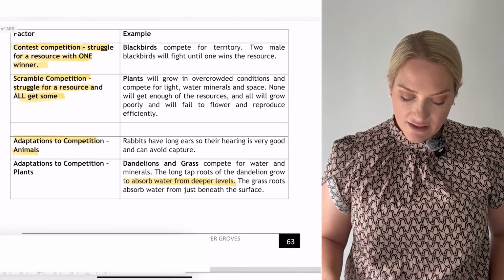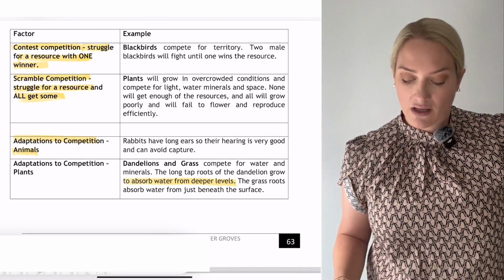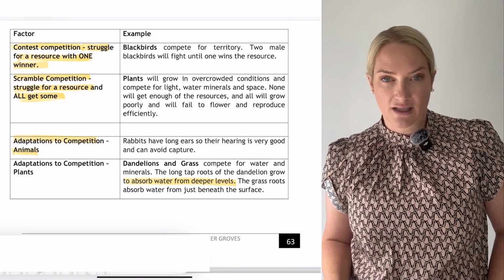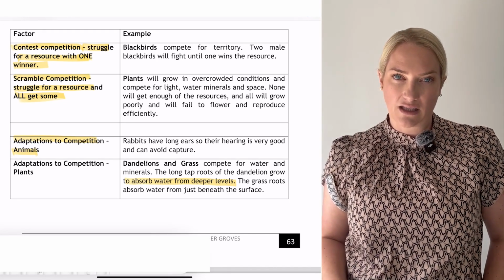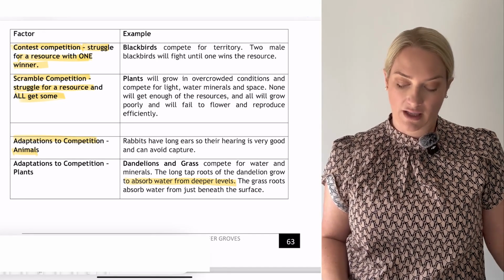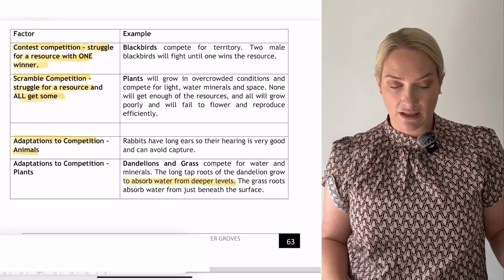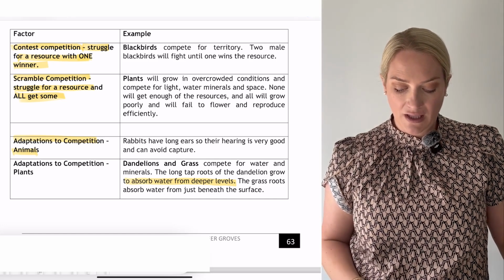So adaptations to competition. Rabbits have long ears, so their hearing is very good and they can avoid capture. We're really qualifying that there. We're not just saying that rabbits have long ears. What's the purpose of them having long ears? It's good hearing to avoid capture.